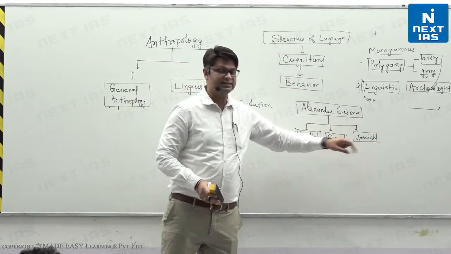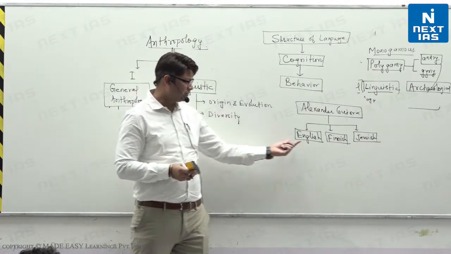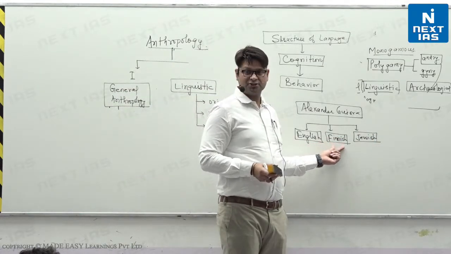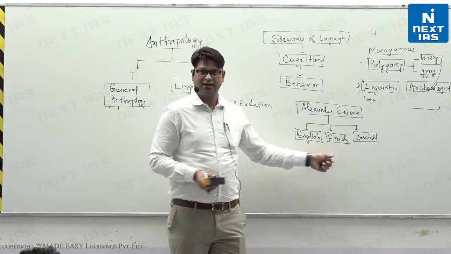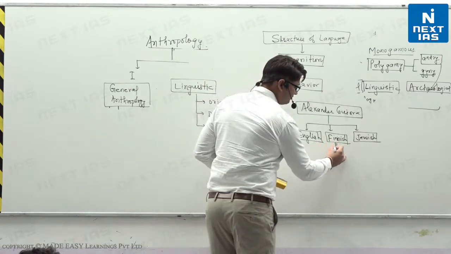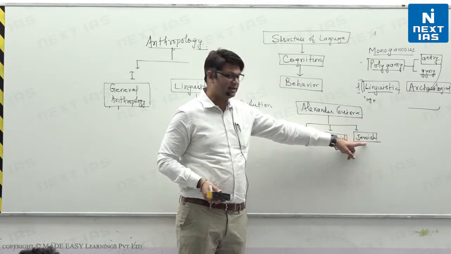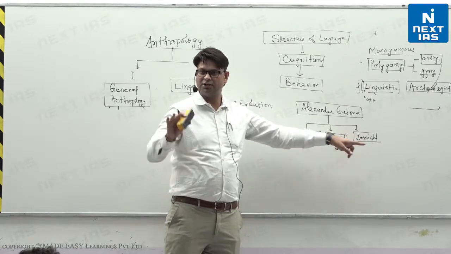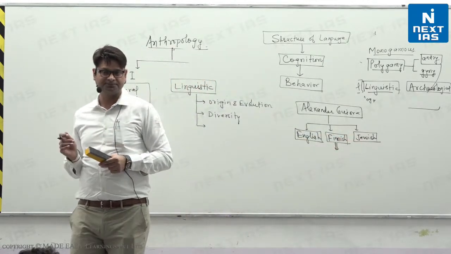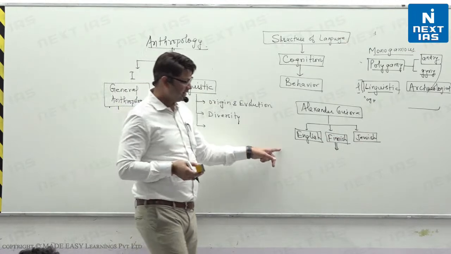English, Finnish, and Jewish. What he found was that Finnish speaking children have the least gender differences, Jewish have maximum gender differences from the early childhood only, right? Then he later on,